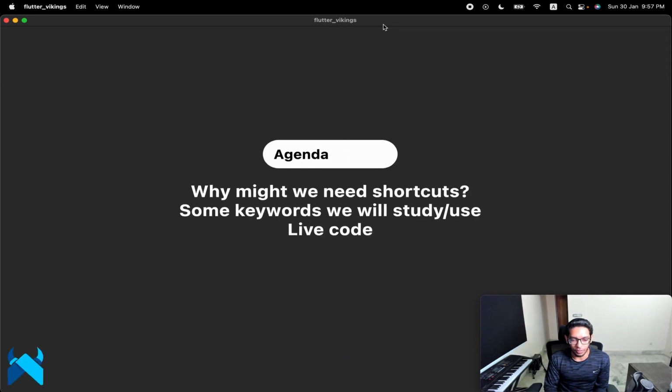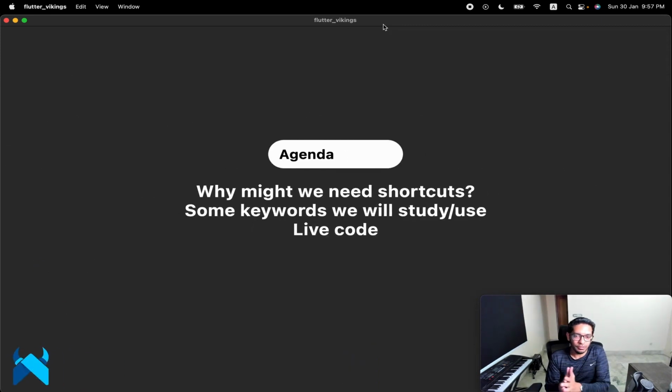So let's get going. Today's agenda: we'll be studying why we need shortcuts first of all. Then we'll study some keywords, some classes, and some widgets that we'll be using in the live coding session. And then obviously we'll hop on to the live code session.